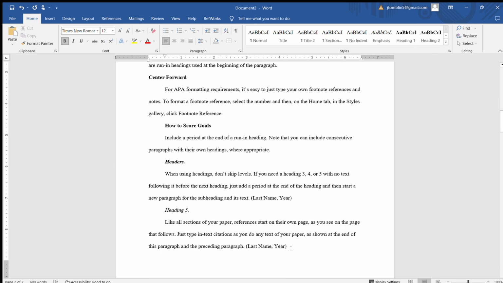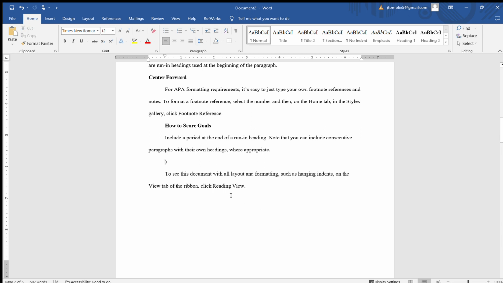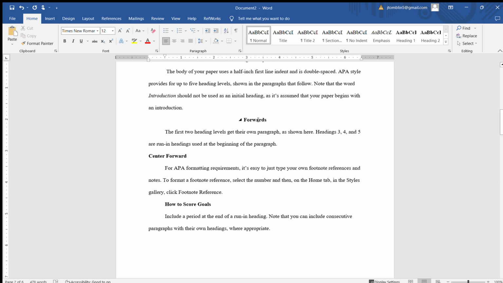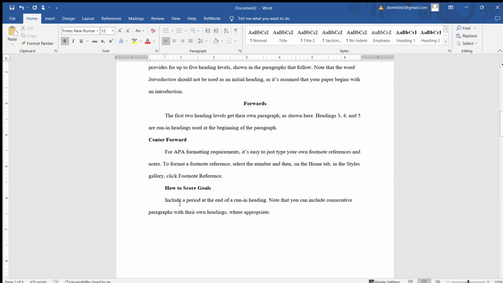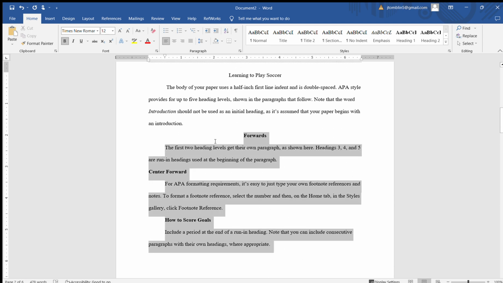Honestly, I wrote a dissertation. I don't think I used anything past a Header 4, if rarely. So I would even say let's get rid of this here. And you're more than likely just going to use your Heading 1, your Heading 2, and your Heading 3. Okay. And then if I were to copy and paste this, Control C.